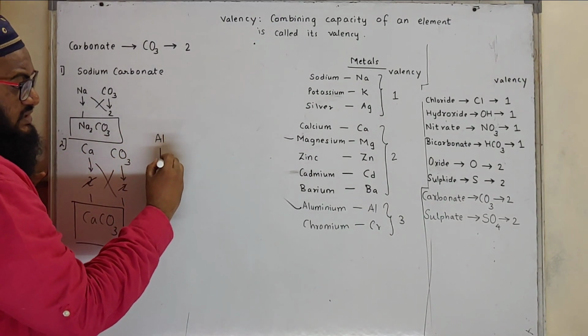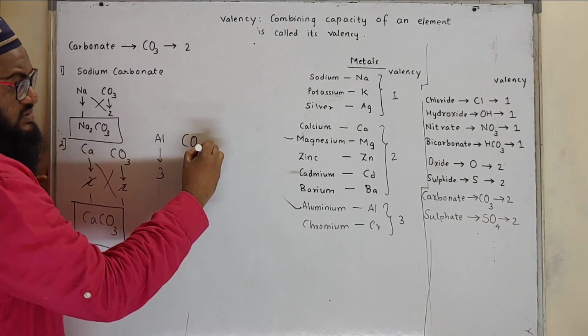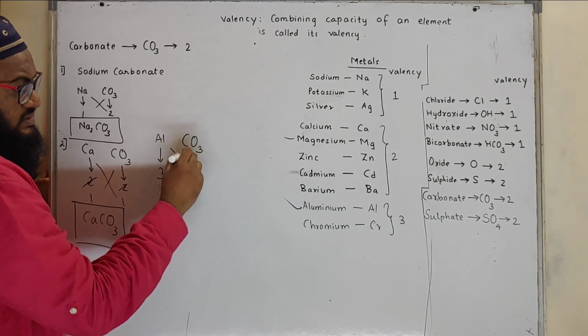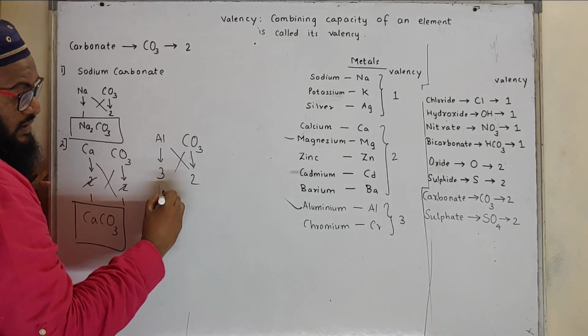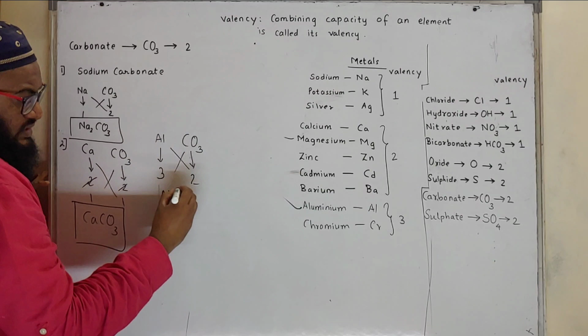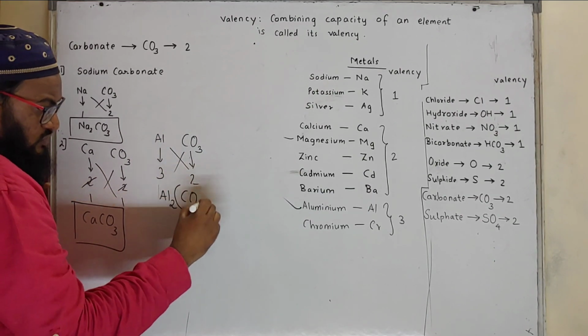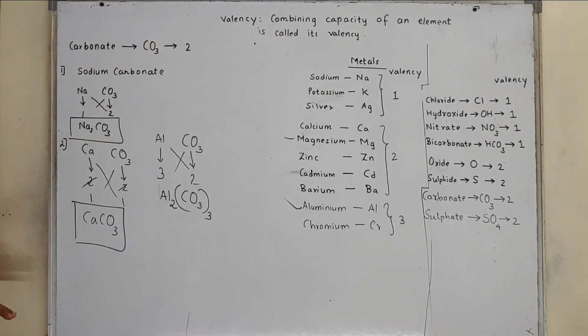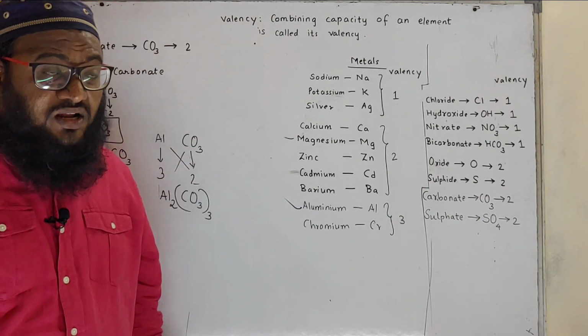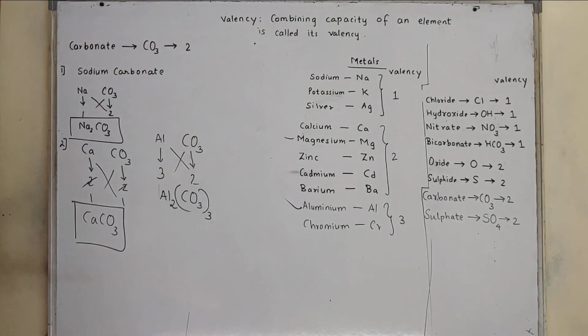Aluminium carbonate. Aluminium, its valency is 3. Carbonate CO3 valency is 2. Exchange the valency. It will be Al2, whereas CO3, this entire CO3 will be 3 times. Similarly, you can form many more carbonates. Then sulfate.